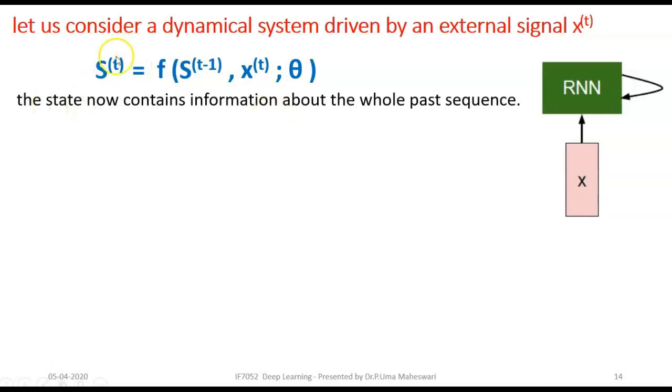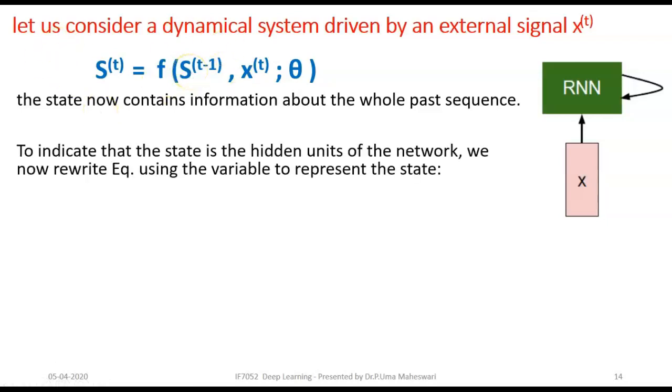So this is the present state at time t, and this is the state at time t minus 1, the previous state's input. To indicate the state is the hidden unit of the network, we now rewrite this in this notation as h of t equals f of h of t minus 1, comma x of t, theta.